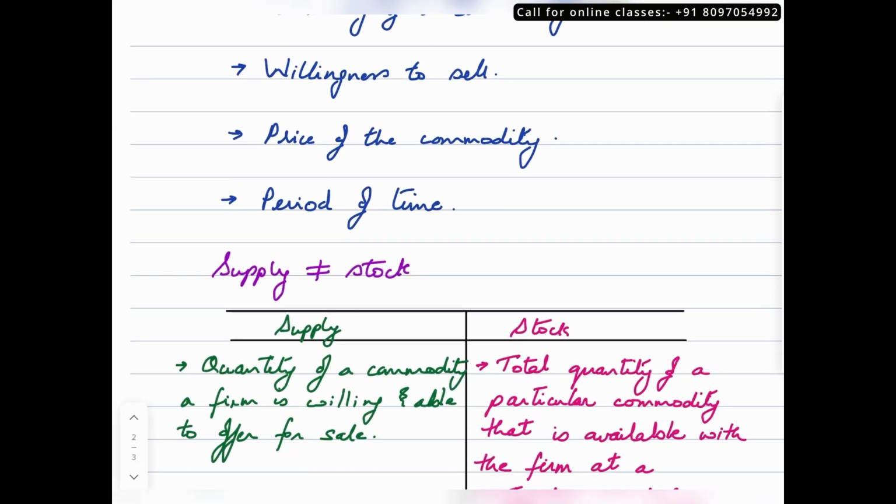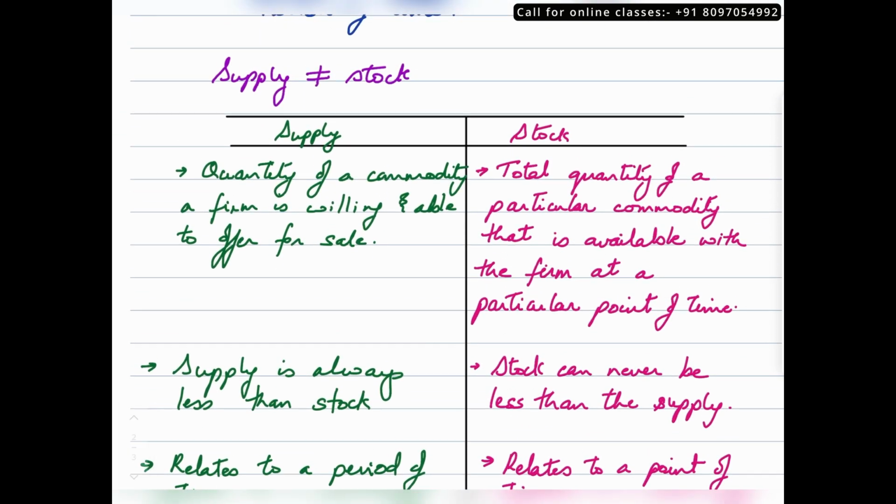Clear? As I mentioned, we'll be learning about the difference between supply and stock. So yeah, stock and supply are not the same. So that's what I've written. Supply is not equal to stock. Why? Because of these differences that we will take a look at now. So supply refers to that quantity of a commodity that a firm is willing and able to offer for sale for a price and during a period of time. I did not write about the price and the time segment because I've just defined the concept right before this. Alright, but if you're writing it from your examination point of view, be sure to include those things in this point.